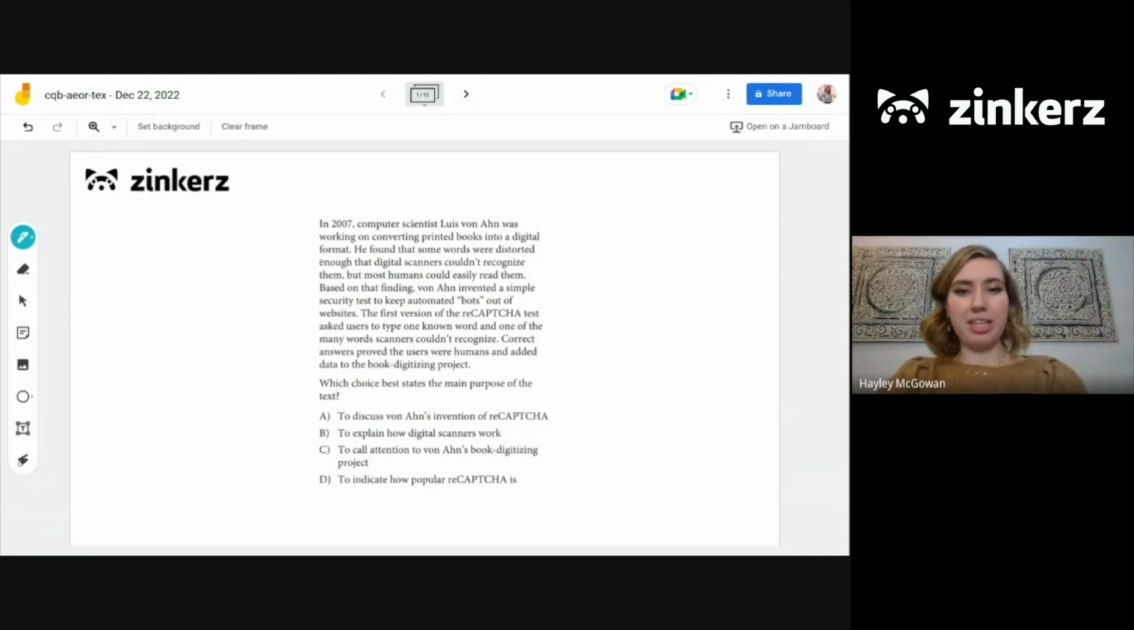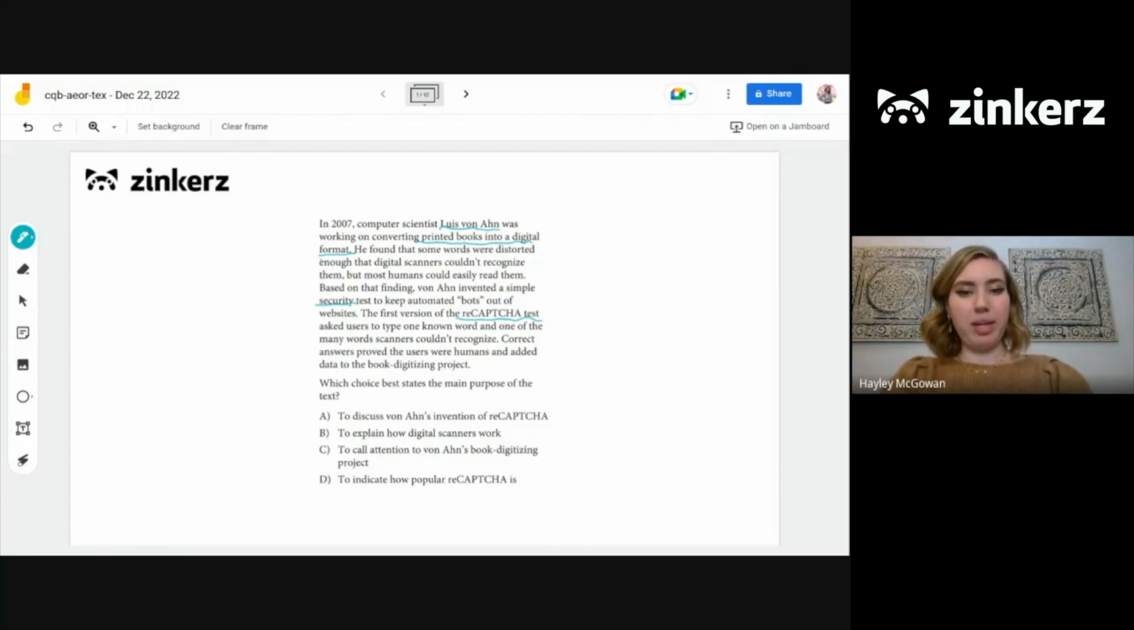If we go back and look at the text again, we definitely start off with this scientist right at the beginning. So we know that he's important and he's working on converting printed books into a digital format. And then, based on that finding, he invented a simple security test, which is in fact the reCAPTCHA test. So definitely a main point and purpose of this passage is the scientist and his invention. A seems like a great option, but let's double check with the rest of our choices.